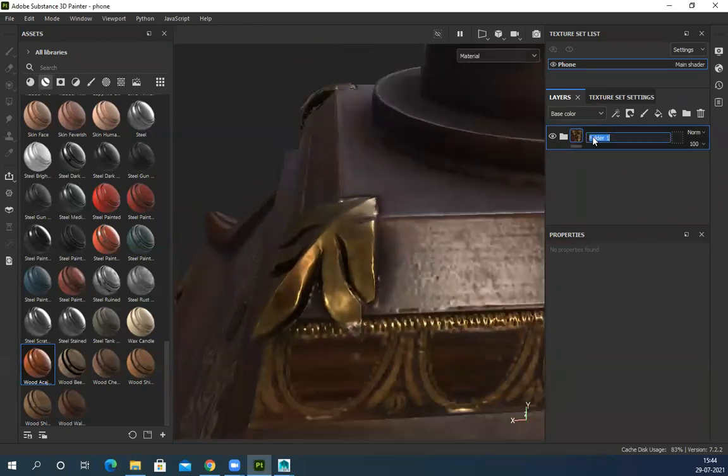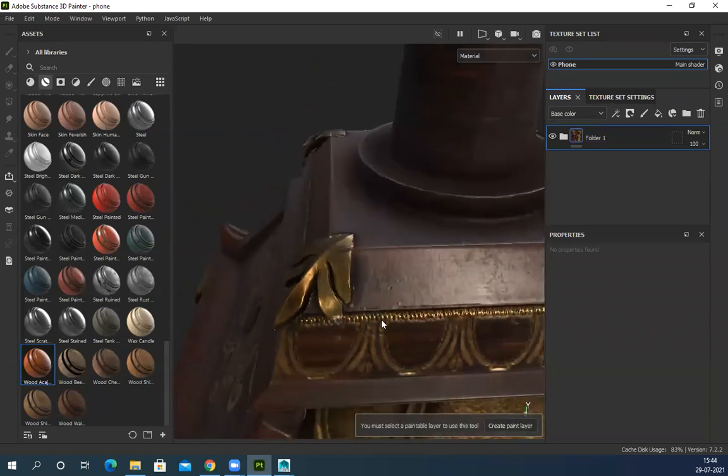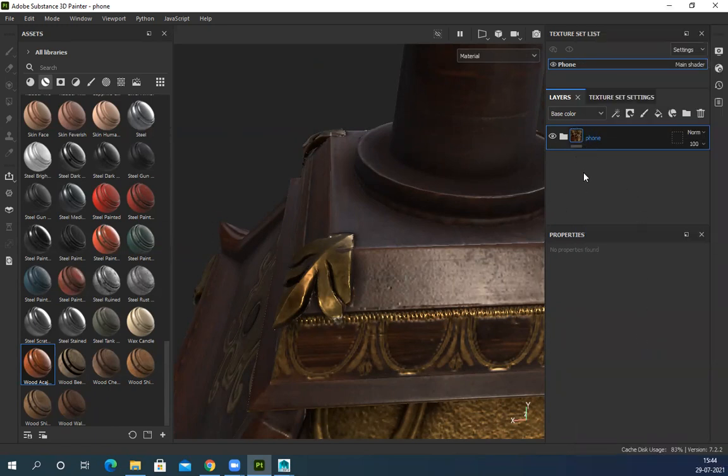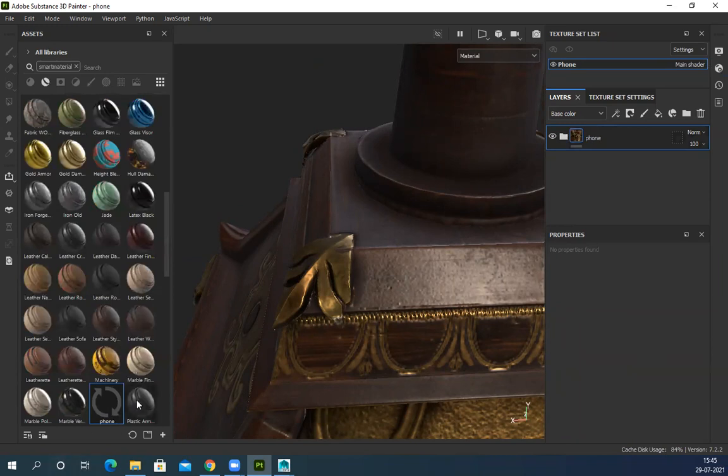So in this case, now I'll name this entire thing. There is a big chance that I might lose this texture, because if I update the model, I lose the entire texturing. So in that case, I'll just name it phone only. I named this folder. So make sure it's a folder, not layers. Right click. There's something called create smart material. So it will convert this entire texture into a smart material. Whatever is the name of the folder, it will create that material here.